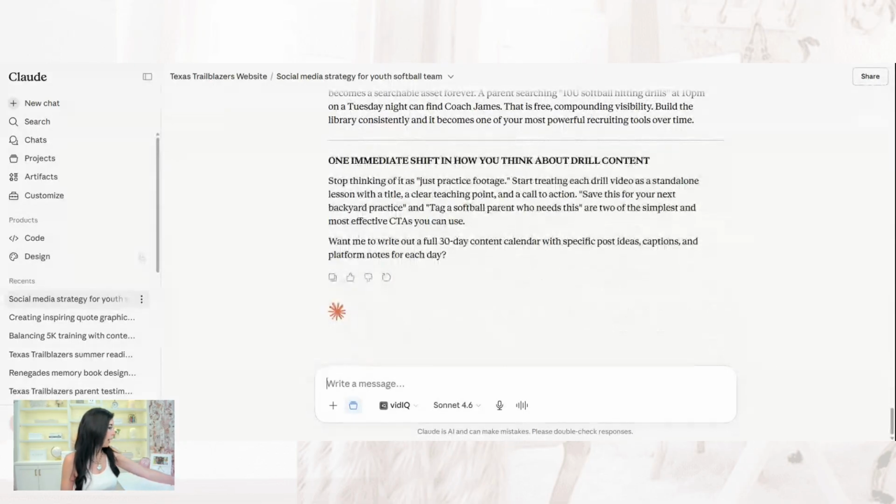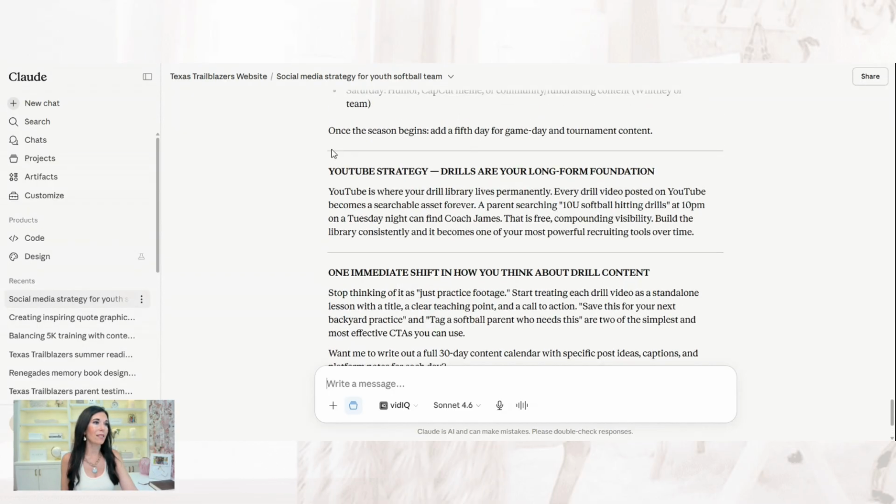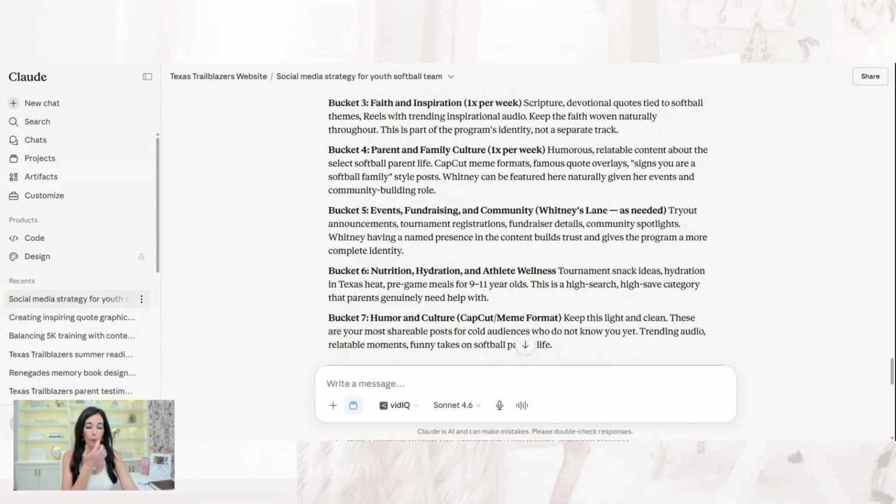So I'm going to tell it what I actually want to do, but we'll just leave it as is. I personally tweaked this, so I would tell it, here are the tweaks that I made, because I made some notes here. Let's pretend we like it. It came up with 7 content pillars, or 7 buckets. So we like this. Now what we're going to do is say, can you take this info and build out a social media content planner for me in Asana for the next 30 days?